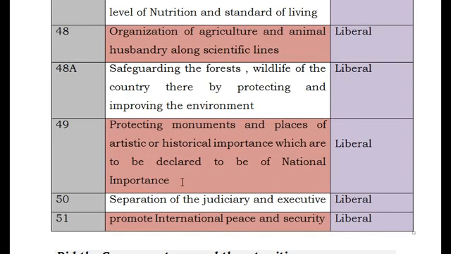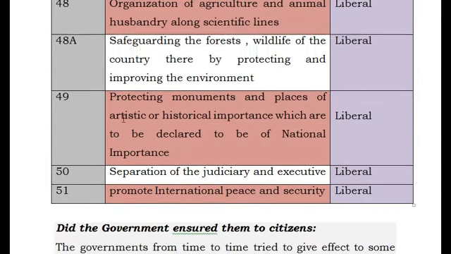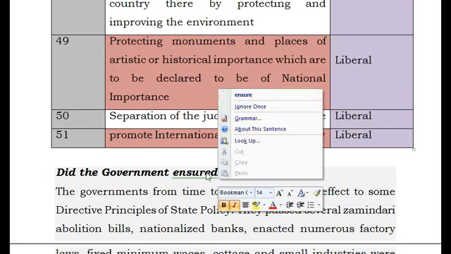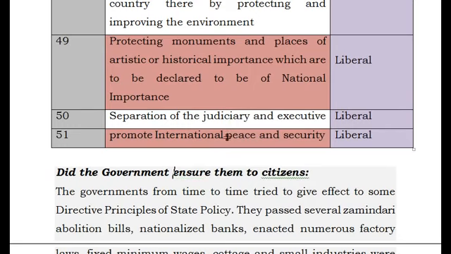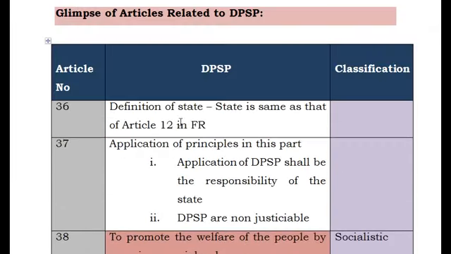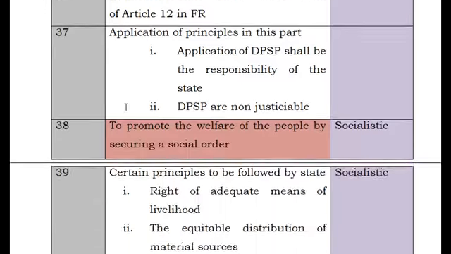So it seems it's of a very liberal nature. And separation of judiciary and executive, clearly saying that judiciary and executive should not be mixed. These two should be separated. That was given under Article 50. And Article 51 says the promotion of international peace and security. The state should ensure that international peace and security is maintained by maintaining relations between the nations. So these are the DPSP we are discussing, Articles 36 to 51.